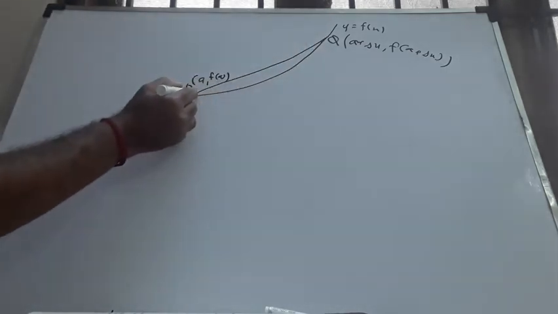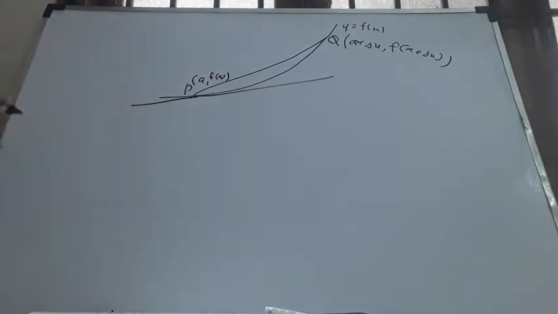Now, when Q tends to P, Q comes closer and closer to P, and the chord QP becomes the tangent at P. Just listen carefully.